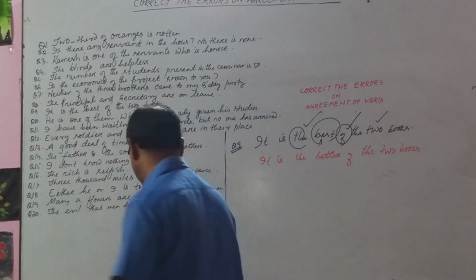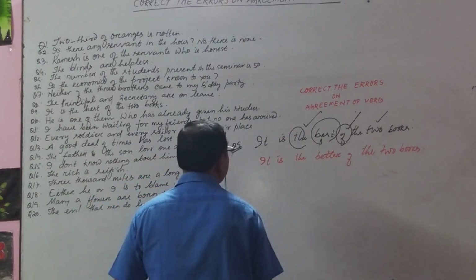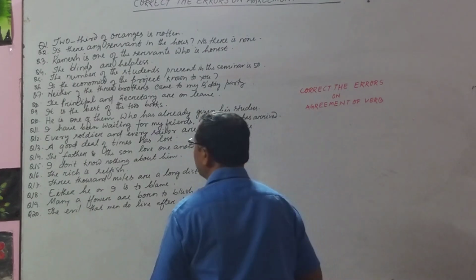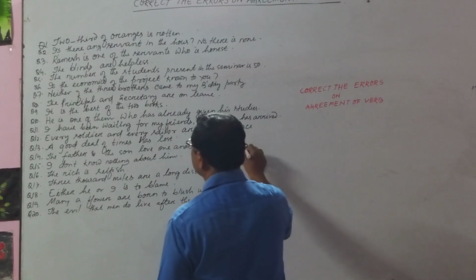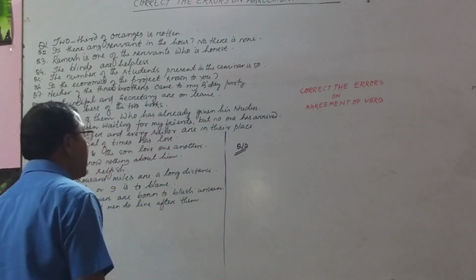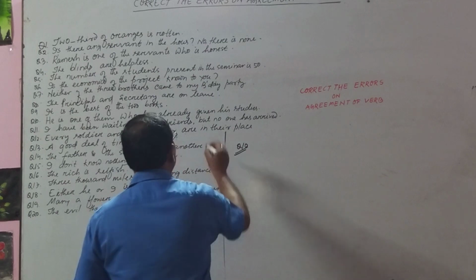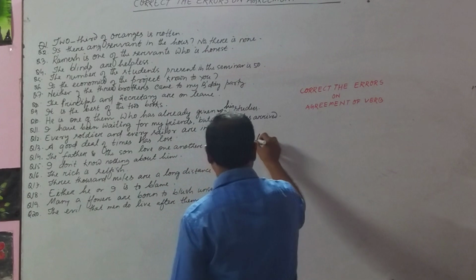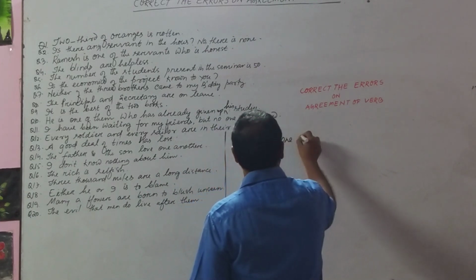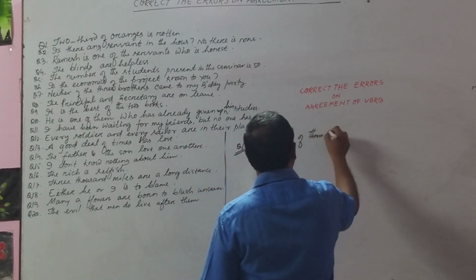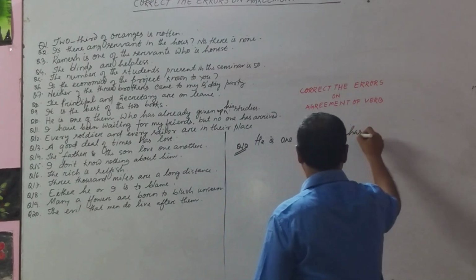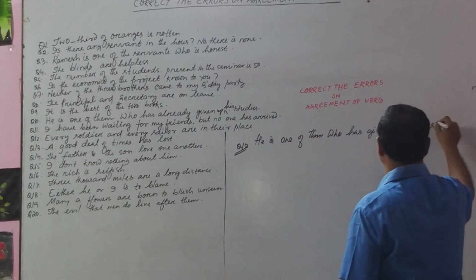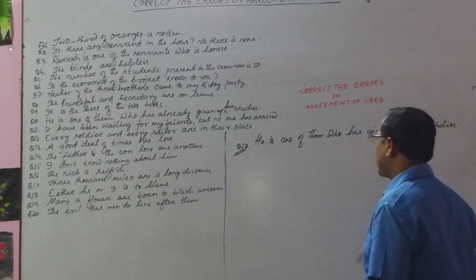Rule number 9. Come to question number 10. Question number 10 says, he is one of them who has already given up his studies. He is one of them who has given up his studies.